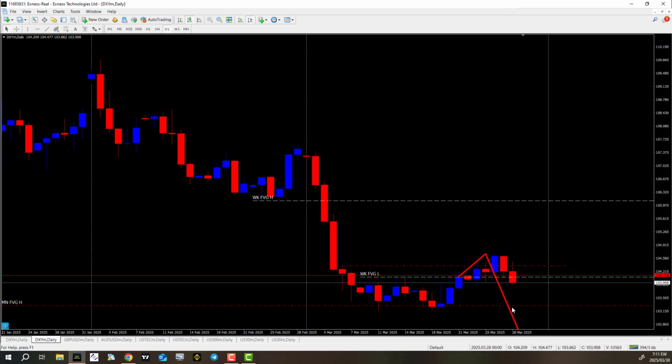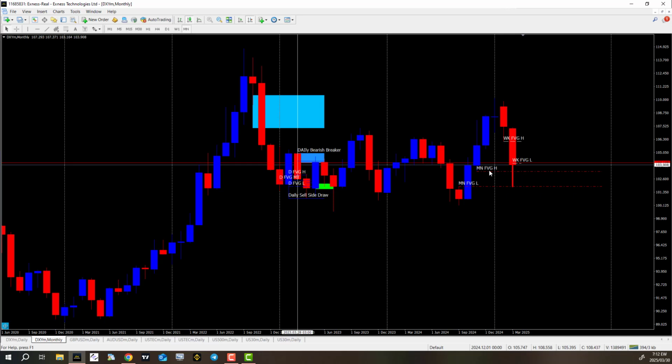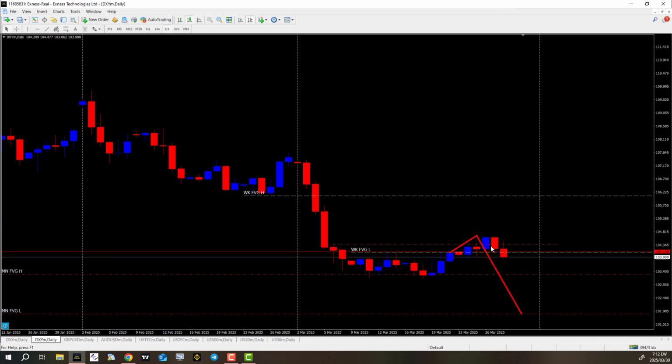I'm looking at price continuing downwards, the first target being this low here, and then the higher end of the monthly fair value gap. If you take a look at the monthly fair value gap, you would see this particular level, which is what I'm denoting right here. From the low here, you can drop into the midpoint of that particular monthly level. So that is it.